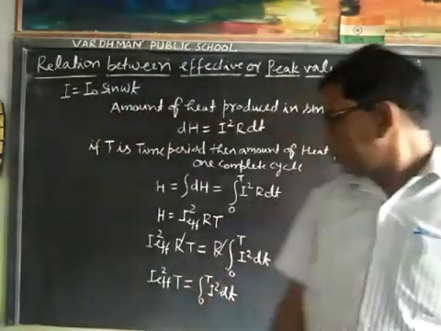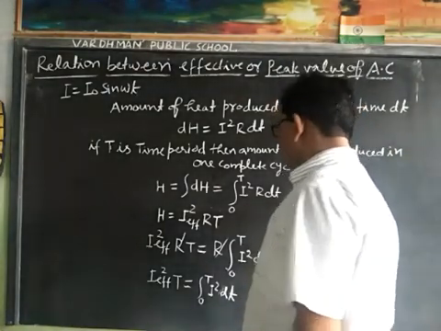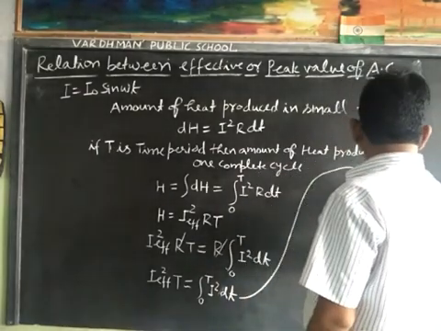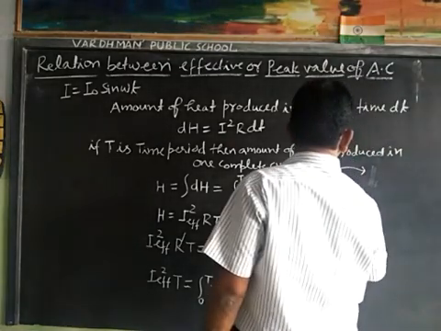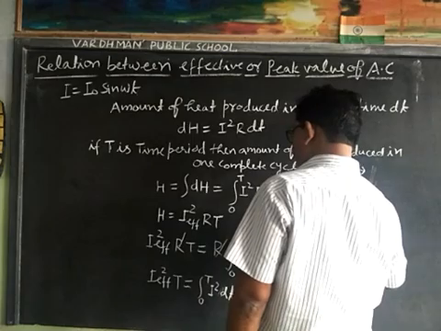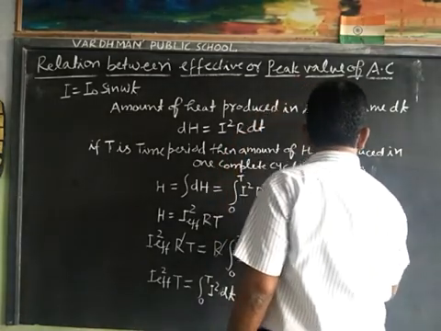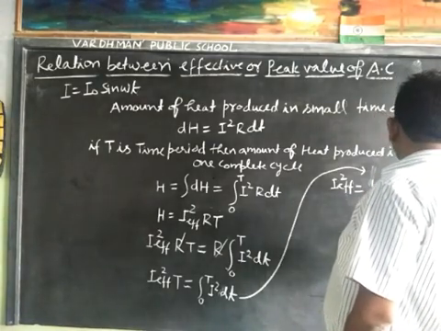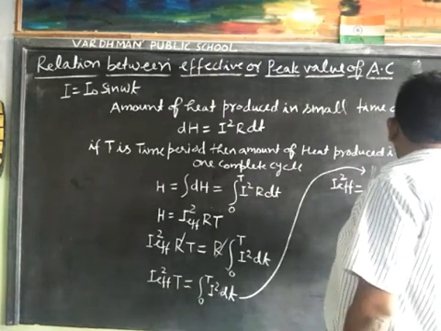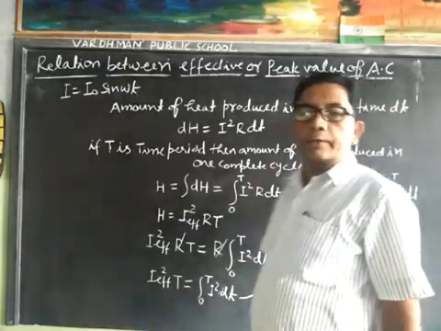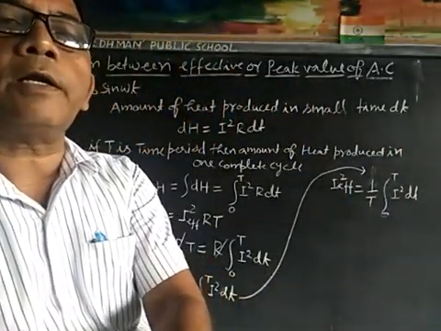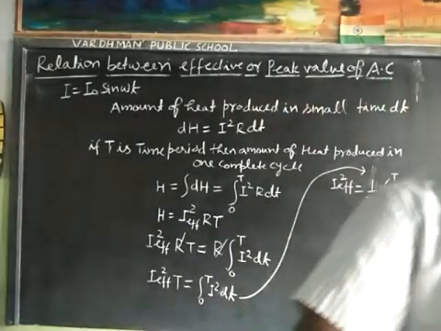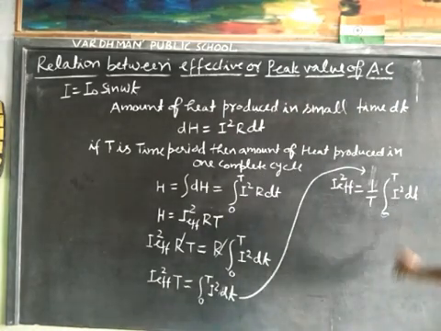I effective whole square is equal to 1 upon T, integral with lower limit 0 and upper limit T, of I square dt.